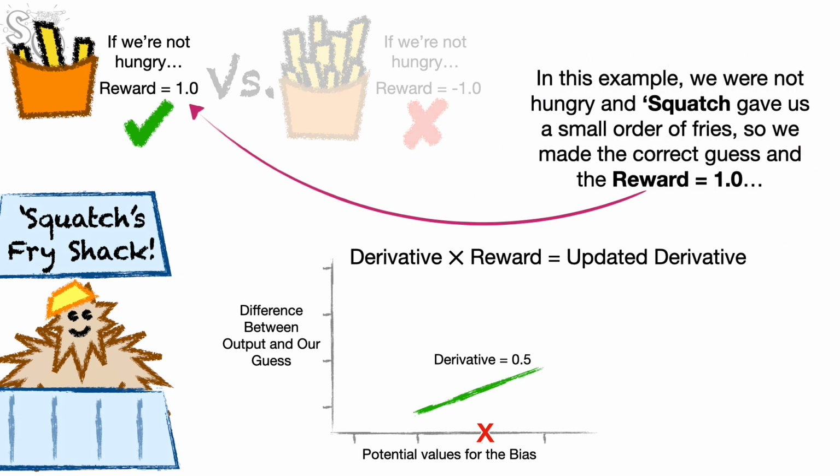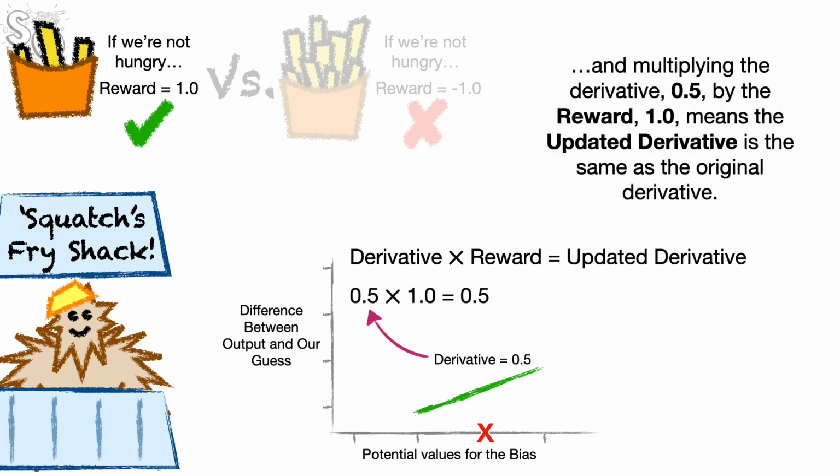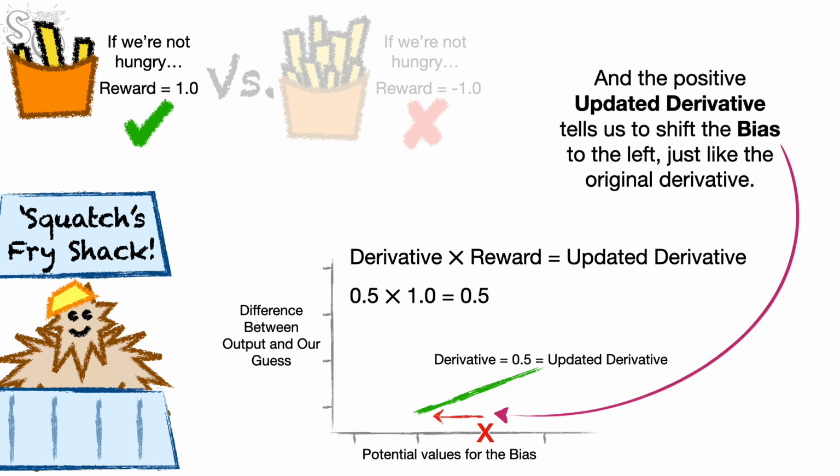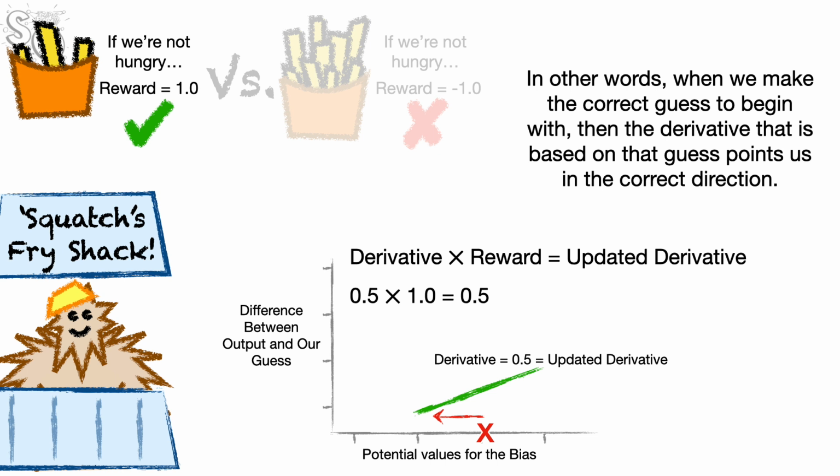Bam! In this example, we were not hungry and Squatch gave us a small order of fries, so we made the correct guess and the reward equals 1.0. And multiplying the derivative, 0.5, by the reward, 1.0, means the updated derivative is the same as the original derivative. And the positive, updated derivative tells us to shift the bias to the left, just like the original derivative. In other words, when we make the correct guess to begin with, then the derivative that is based on that guess points us in the correct direction.